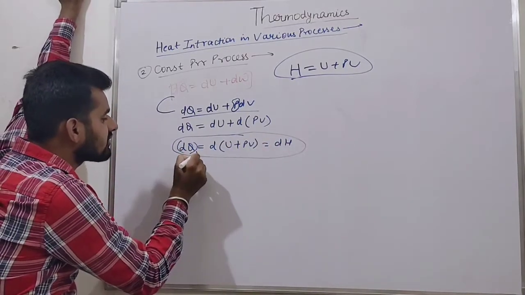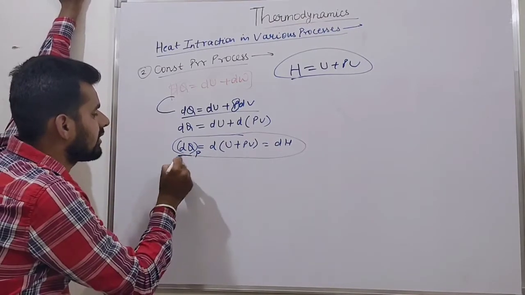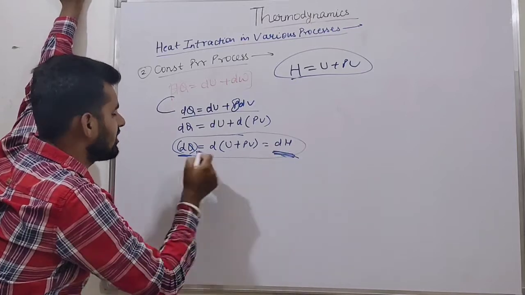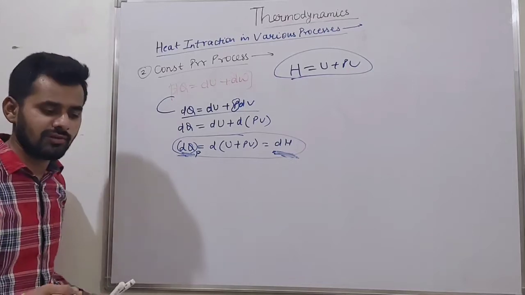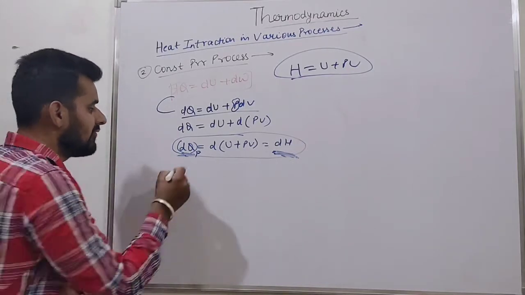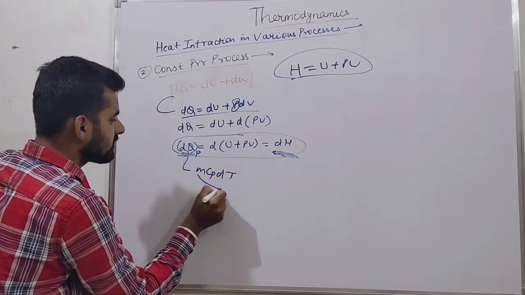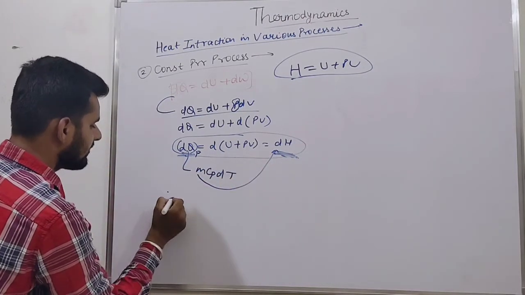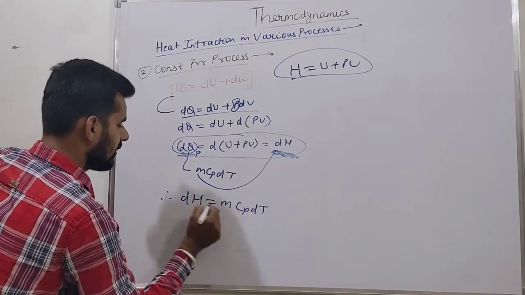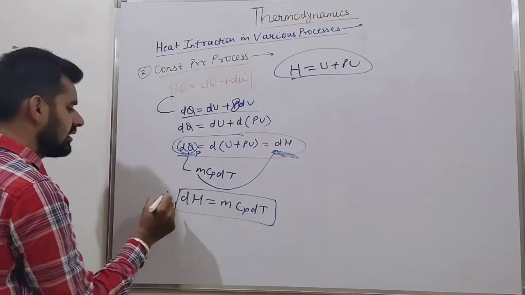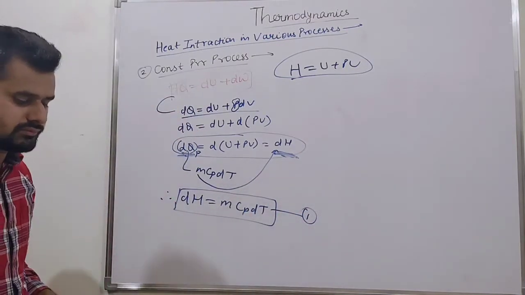In the case of a constant pressure process, heat transfer is equal to the change in enthalpy. We can write it as mCp dT. Therefore dH is equal to mCp dT. This is the important first equation.